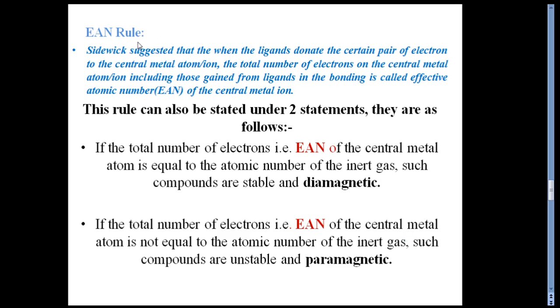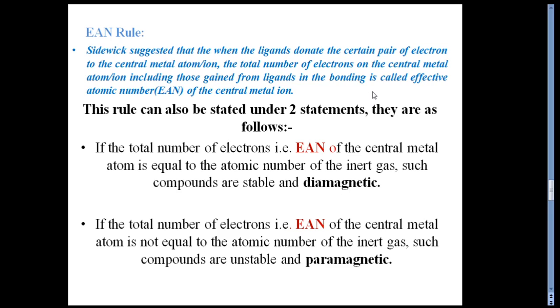Now next, the effective atomic number rule, which is also known as the Sidgwick effective atomic number rule. Let's see the definition of this rule. Sidgwick suggested that when the ligand donates a certain pair of electrons to the central metal atom or ion, the total number of electrons on the central metal atom or ion, including those gained from the ligand in the bonding, is called the effective atomic number of the central metal ion. This is the simple definition of the effective atomic number rule.